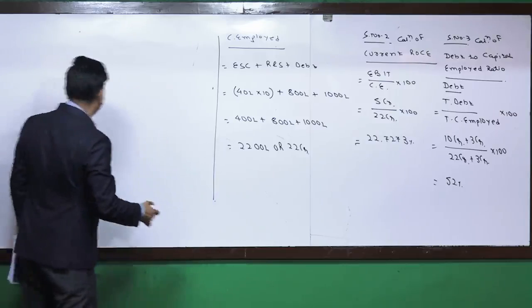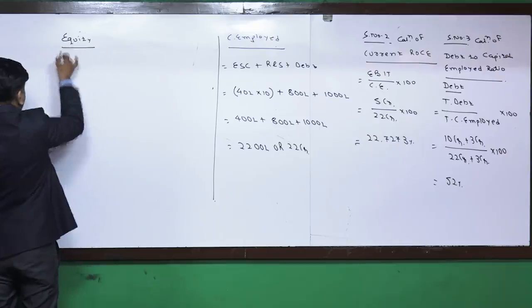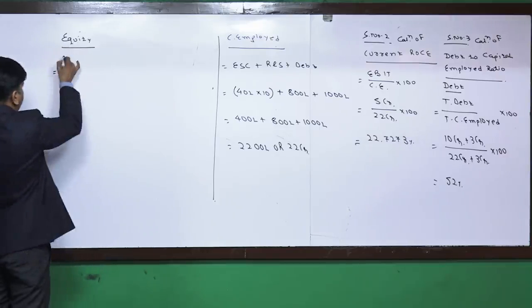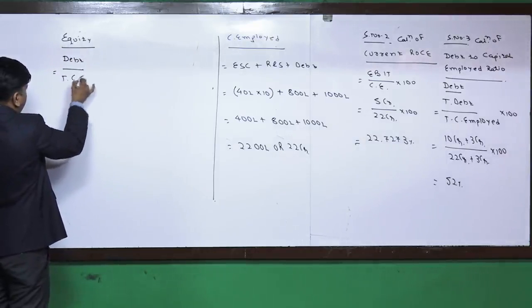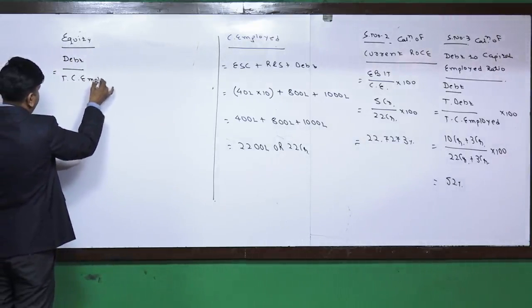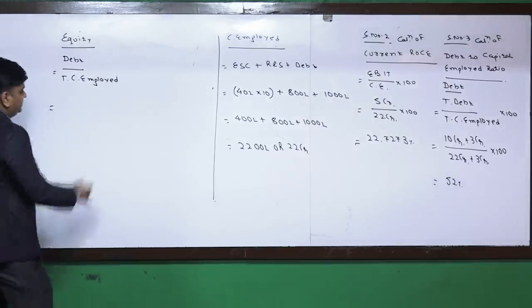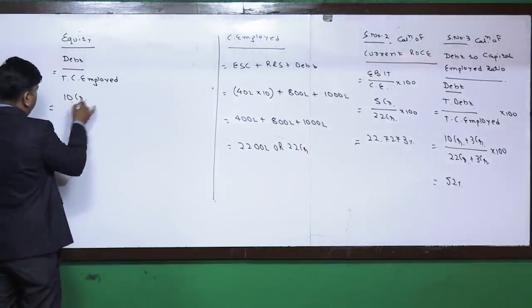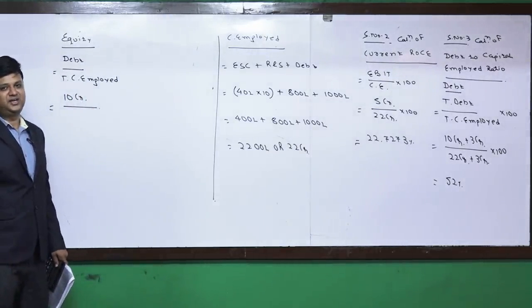And step number 3 continue करते हुए, if the funds have been raised by way of equity, तो उसमें क्या होगा, अगेन डेट अपॉन टोटल कैपिटल एम्प्लॉयड. What is the debt financing? Debt financing will be only 10 crore. क्योंकि सिर्फ existing debt financing को ही consider किया जाएगा.